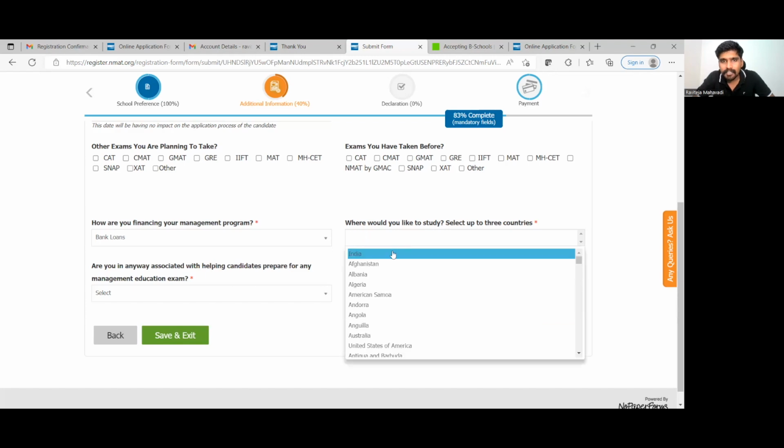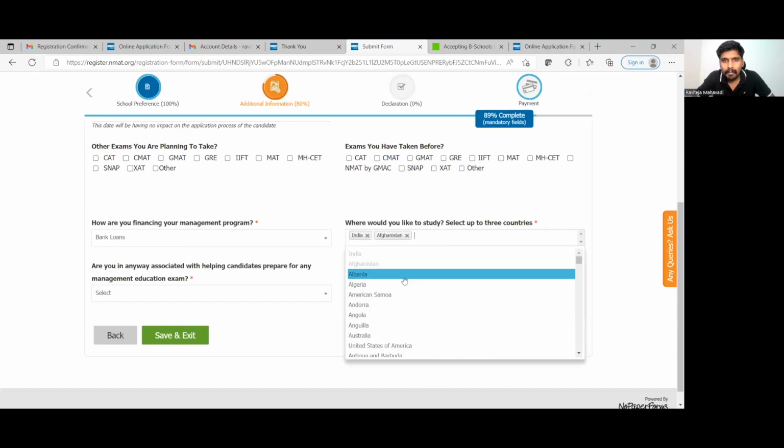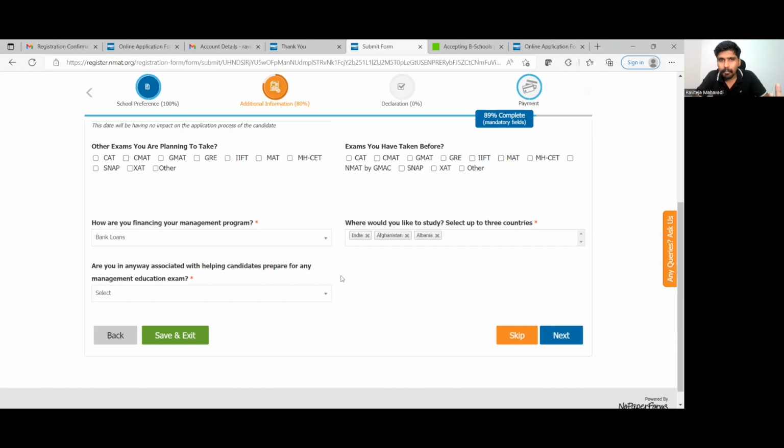Where would you like to study? Select up to 3 countries: India, Afghanistan, Albania. These are random countries that I put over here. You can probably select South Africa, which also has certain universities that take admission through NMAT, depending on aapka profile wahan suit hota hai, aapko wahan karna bhi hai ki nahi. Those are the things that you'll have to take.